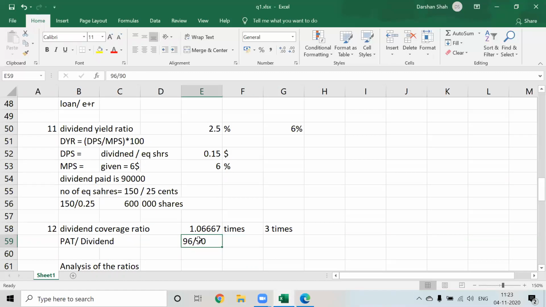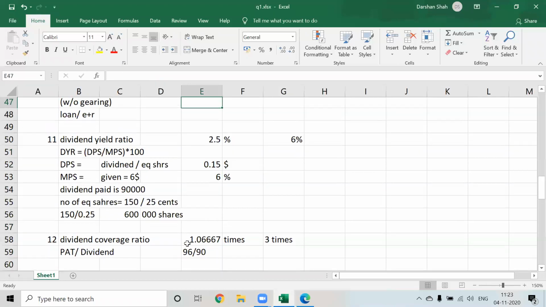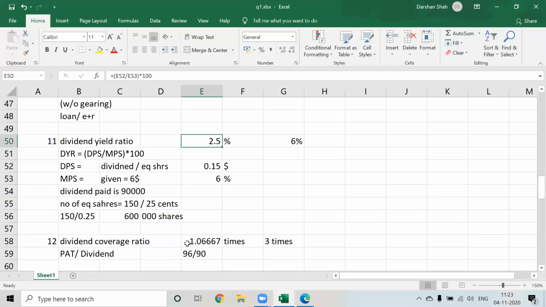But you can also write, however, the PAT of 96,000 is after deducting the exceptional items. Correct. If the exceptional item was not there, this PAT would have been more. If this PAT would have been more, we could have paid more dividend. If we could have paid more dividend, it means my dividend yield ratio would have increased. See how I tried to link dividend yield ratio and dividend coverage ratio. Is this understood, guys?